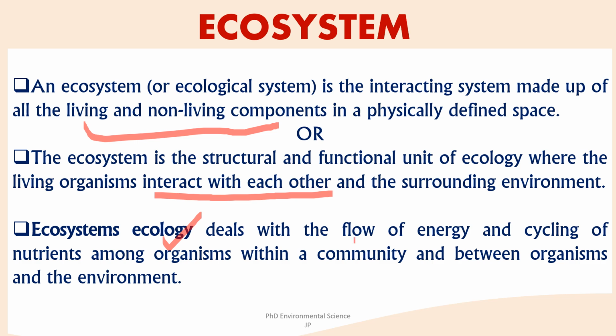So energy flow includes how energy enters the ecosystem through sunlight, captured by producers through photosynthesis, and is transferred through the food web via consumption of organisms. Energy flows from producers to consumers and decomposers, with some energy lost as heat at each trophic level. Then cycling of nutrients: essential nutrients like carbon, nitrogen, phosphorus cycle between the biotic and abiotic components of the ecosystem. These cycles involve processes such as photosynthesis, respiration, decomposition, and nutrient uptake by plants.